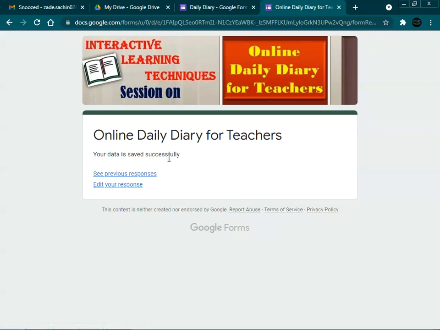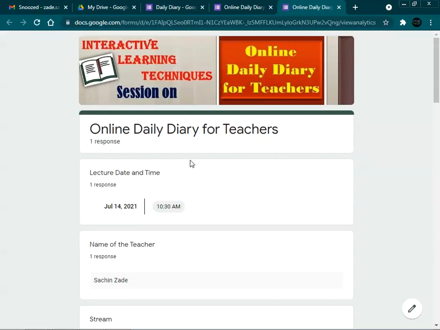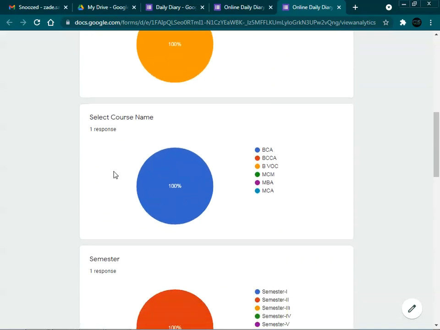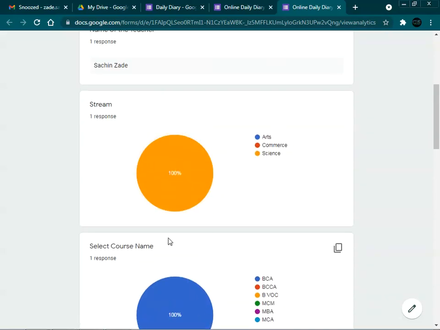After submit, displaying the message, we are getting two different options: the first one is see previous responses, and the second one is edit your response. The first one, see previous responses, means we can check what the other teachers had previously entered. All details will be reflected here, and the stream and selected course will show with the help of a pie chart.